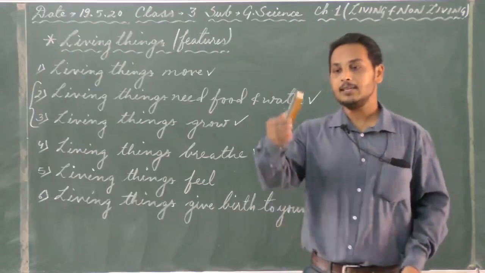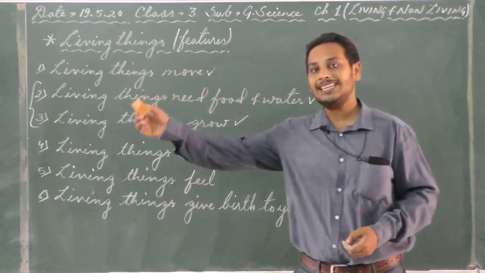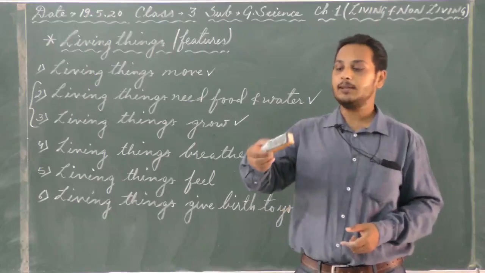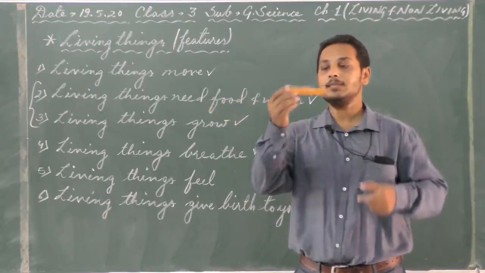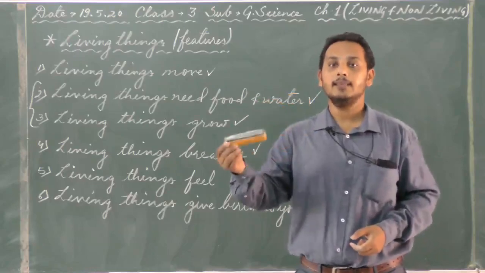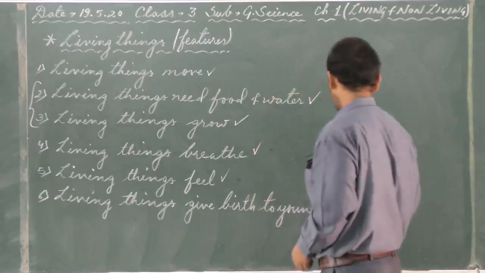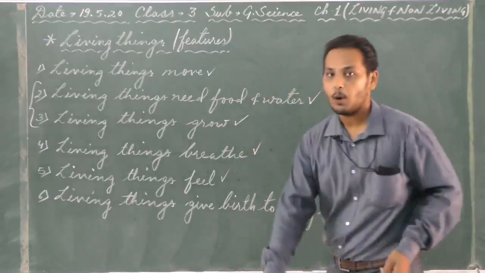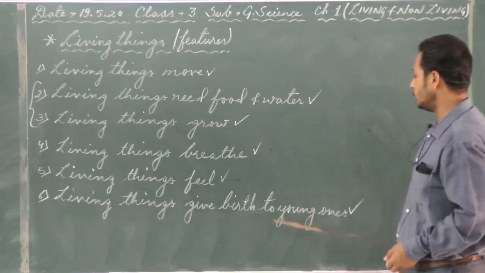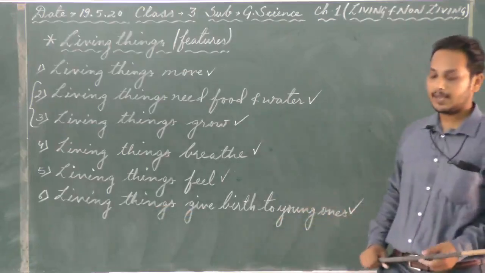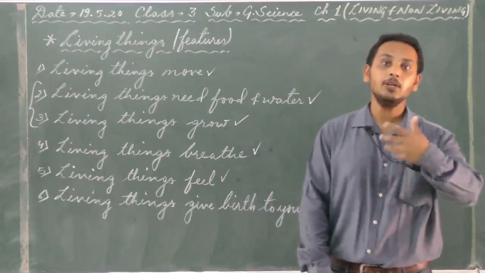Take for example this duster once again. If I throw this duster, or put it into a deep freezer, or into a burning fire, will it feel? No, because it is a non-living thing. And then we move to the last point, point number 6. Living things give birth to young ones. Yes, living things give birth, they reproduce.